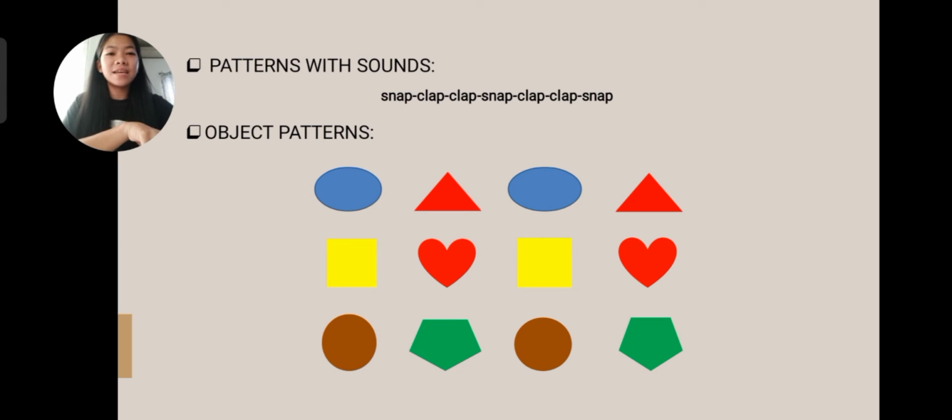The next is the object patterns. As you can see here, there is oblong, triangle, oblong, triangle. This is another example of repeating patterns. The square, heart, and the circle.